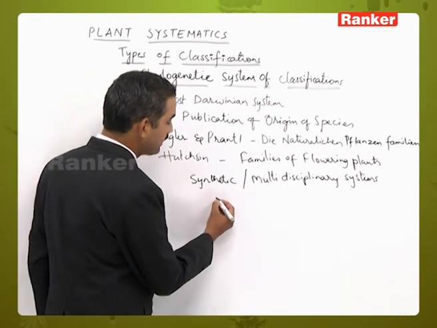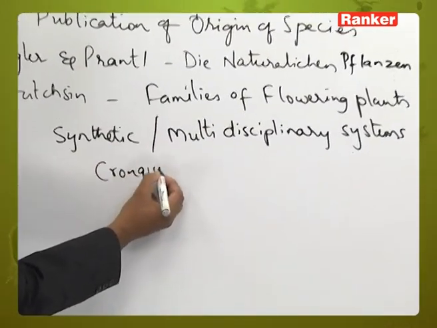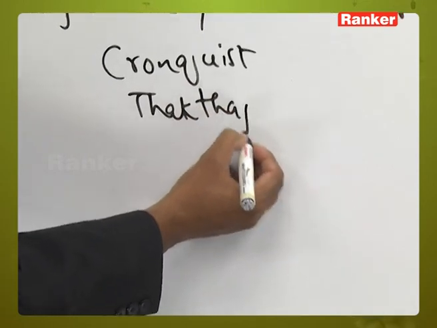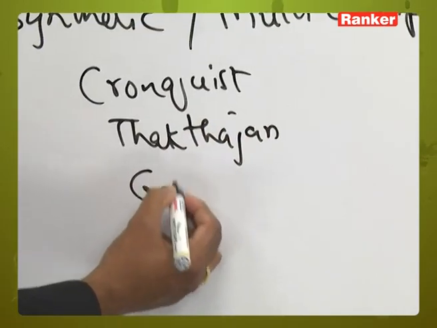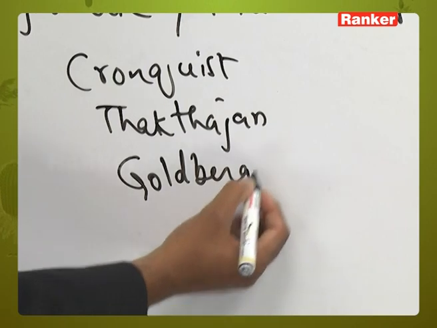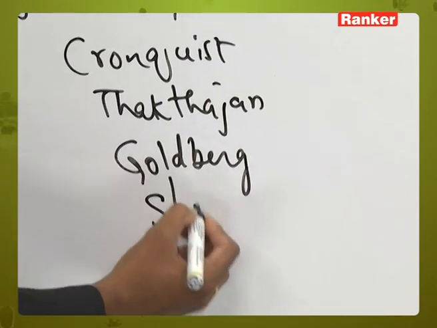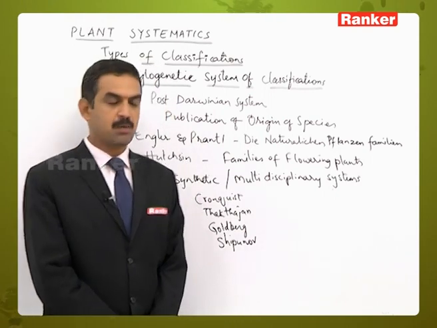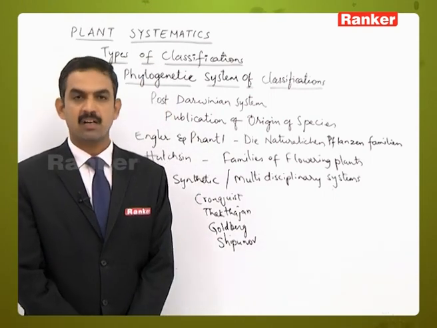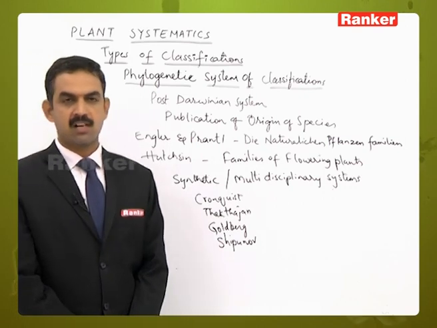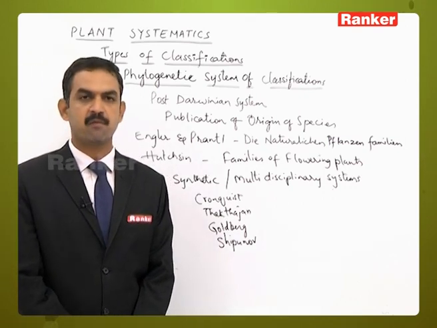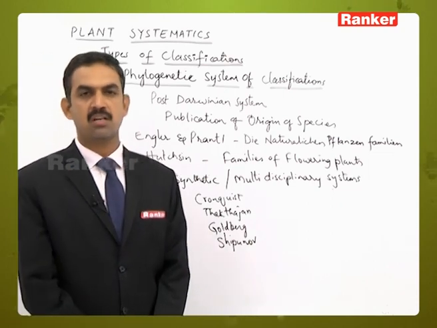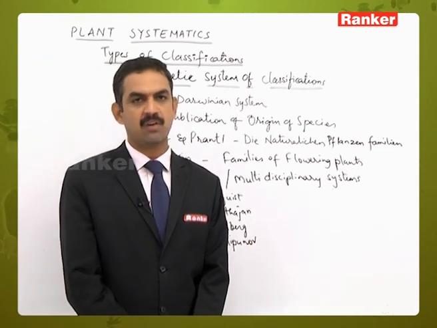Likewise, many scientists are there: Cronquist, Takhtajan, Goldberg, Shipunov, and many others who are part of these multidisciplinary or synthetic systems of classification. So likewise, these are the various types of classifications given by different groups of scientists, categorized into three types: artificial, natural and phylogenetic systems of classification.